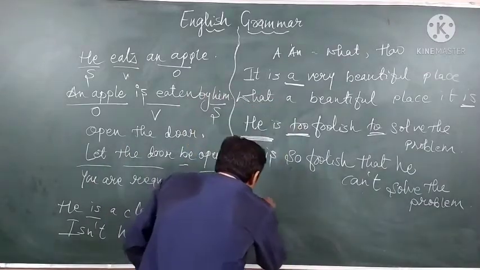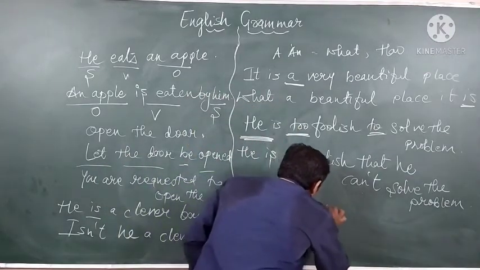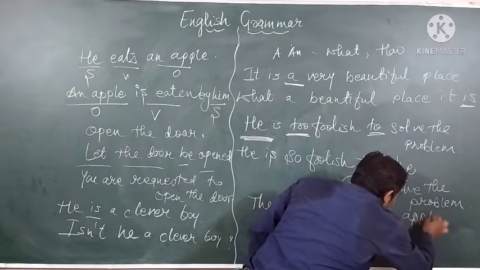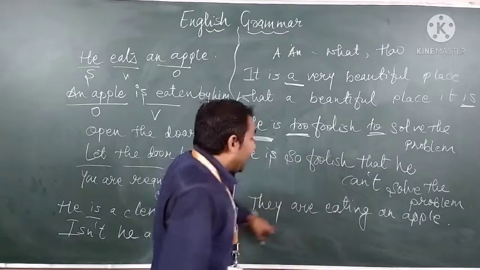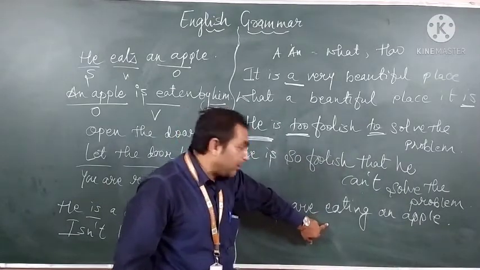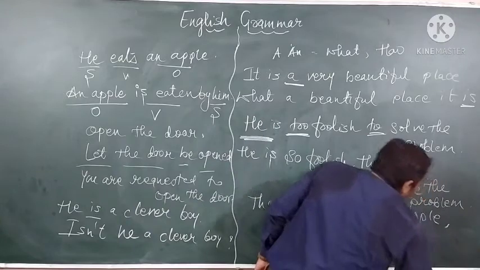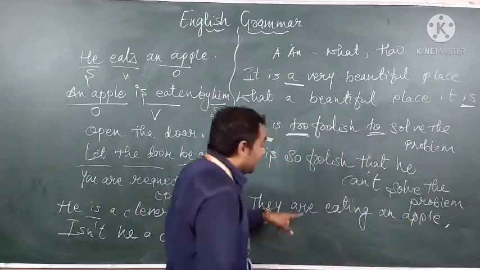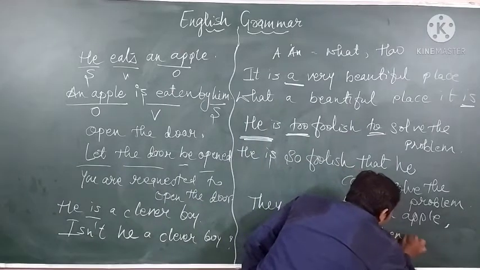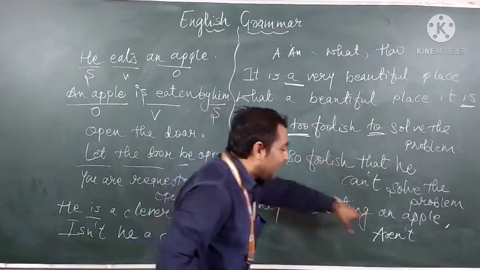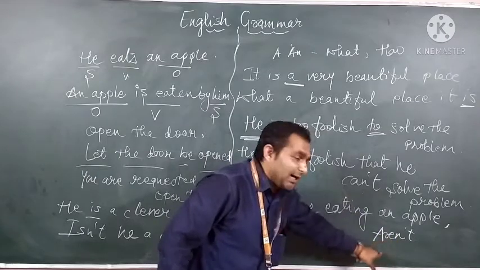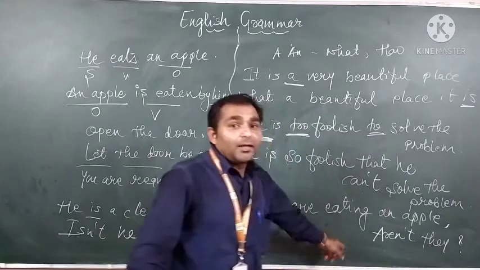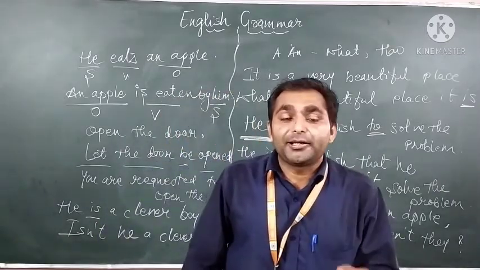For example, they are eating an apple. So here we have the helping verb "are". So after writing the same sentence, we'll write a comma and then "are". If the sentence is positive, our question will be negative: aren't, and then the subject. So, aren't they. Like that we use the question tag.